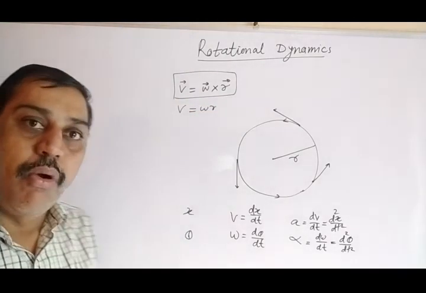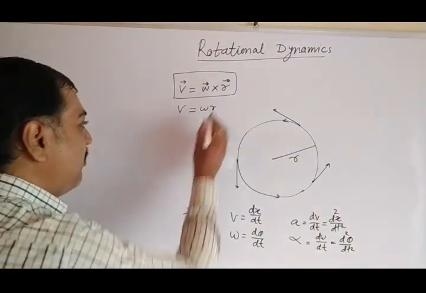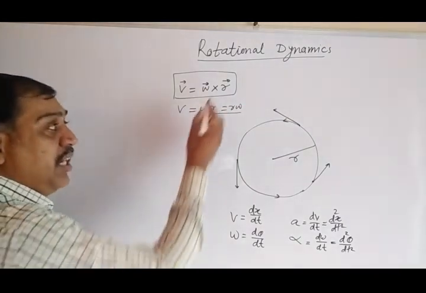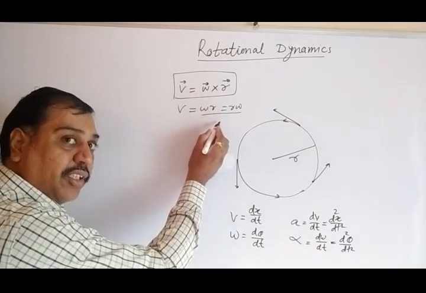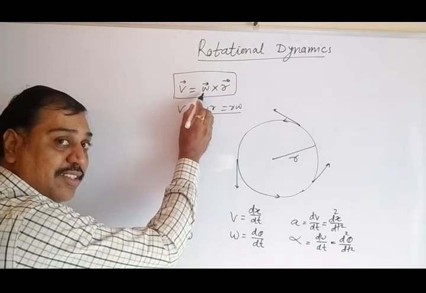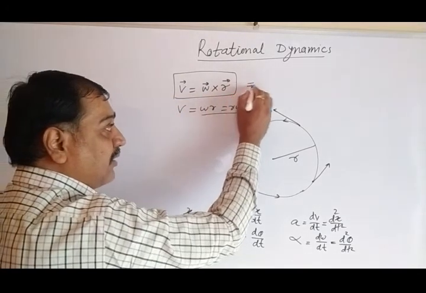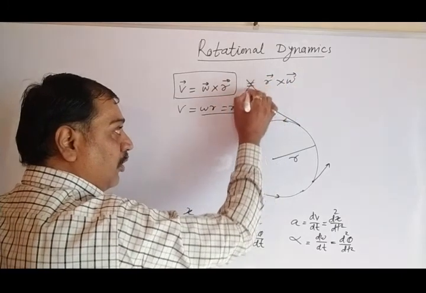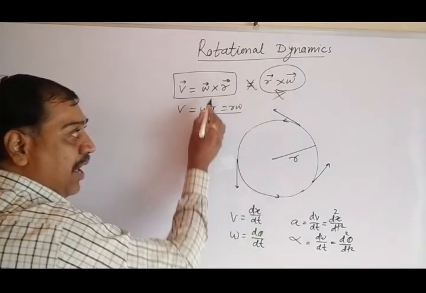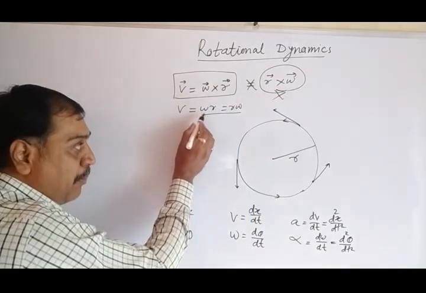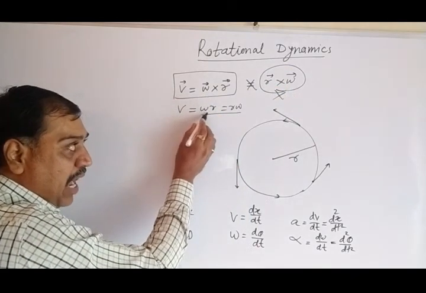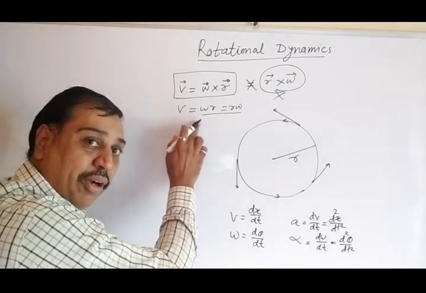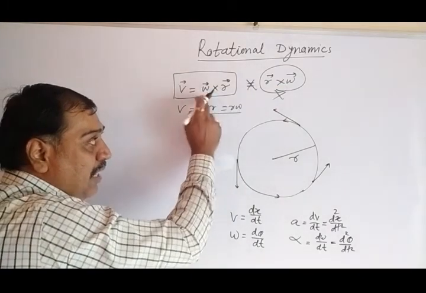V equal to omega r, or sometimes r omega, in scalar form. Direction is not important in scalar quantity. Here, in the vector form, the direction is important. So you can't write it as r cross omega. Somebody tried to write it, it is wrong. You can't write like this, because it is a vector quantity. But you can write it as v equal to omega r or r omega, because it is in magnitude form, where direction is not important.